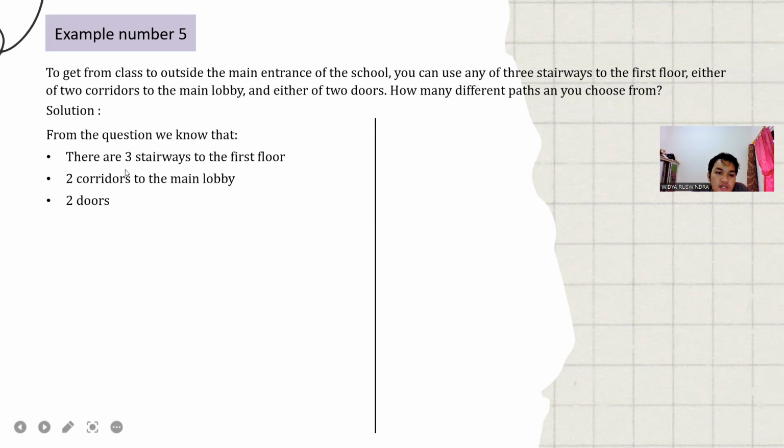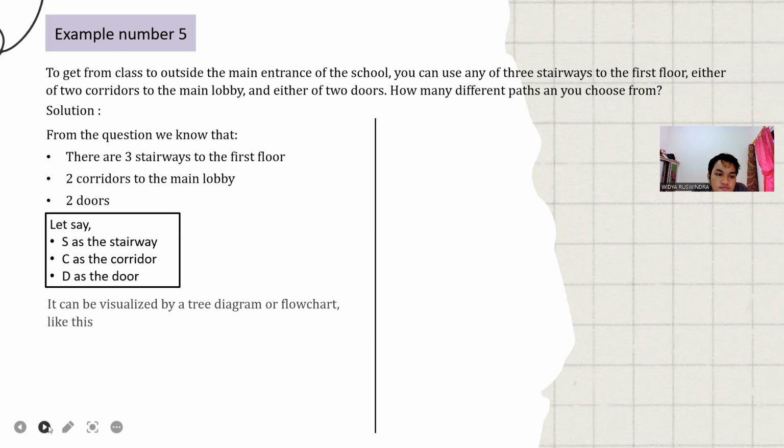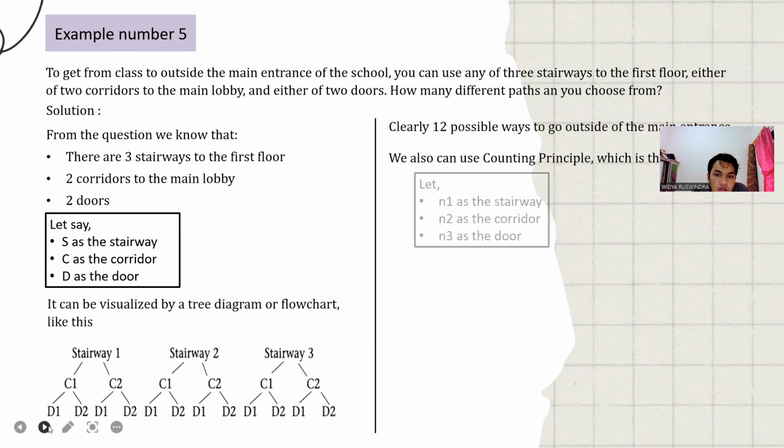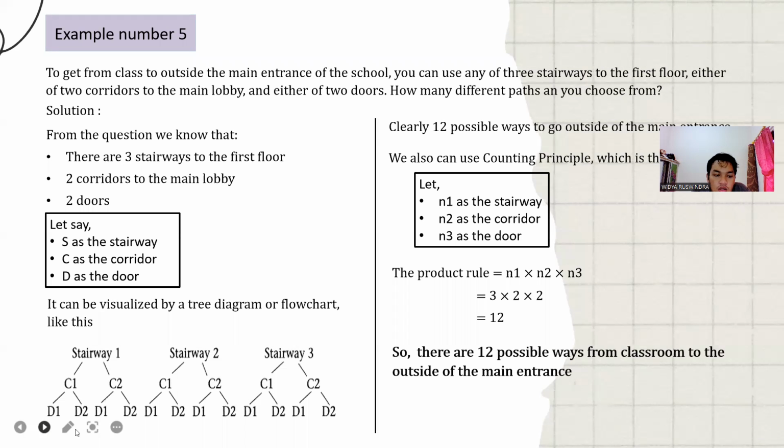that there are three stairways to the first floor, two corridors to the main lobby, and two doors. Let's say S is the stairway, C is the corridor, and D is the door. It can be visualized by a tree diagram or a flow chart like this.